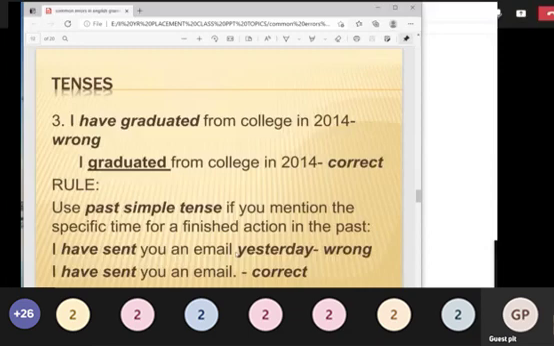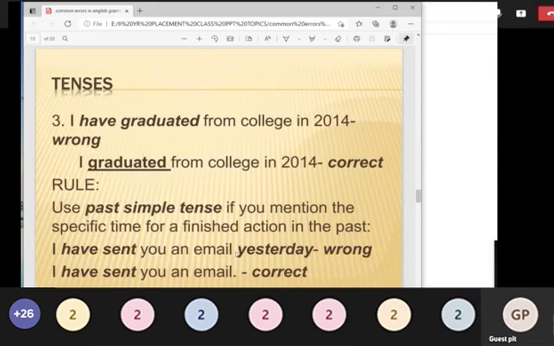I have sent you an email yesterday. I have sent you an email. "I have sent you" itself gives you a past tense. Then you put "yesterday" again.